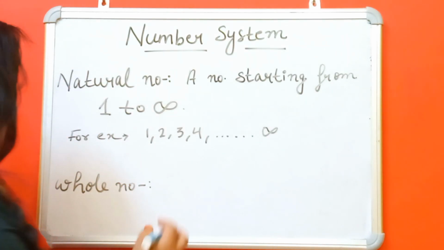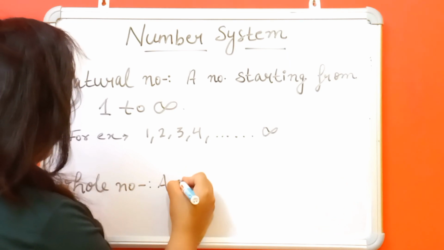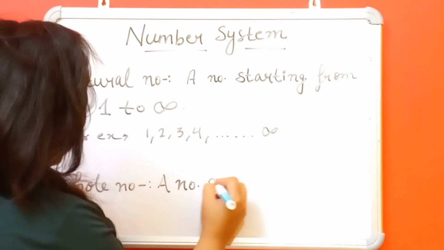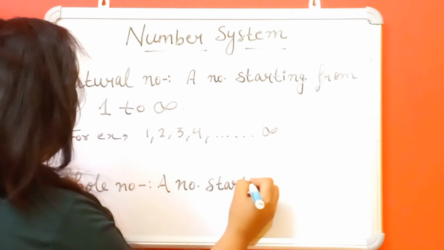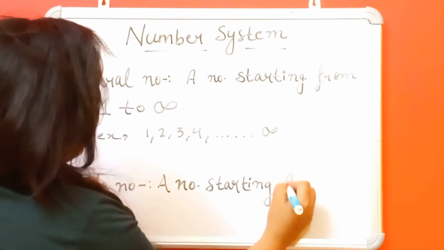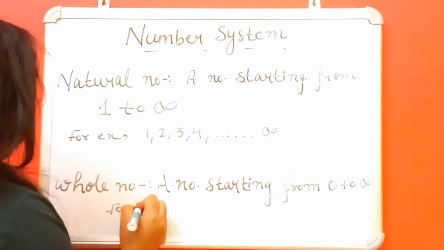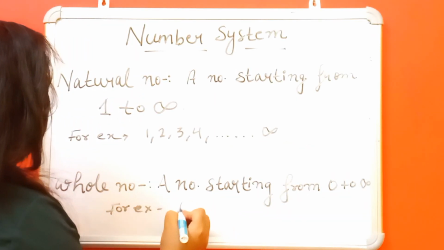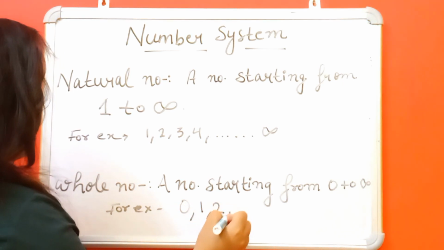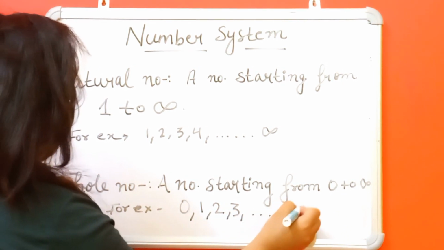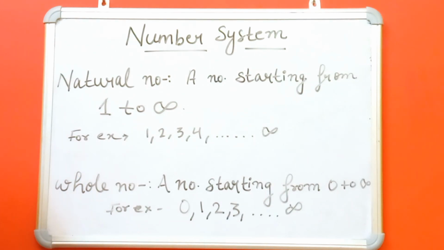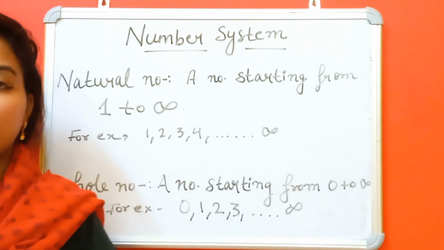That is the minor difference. For example, 0, 1, 2, 3, and so on up to infinity. This is the natural number and this is the whole number.